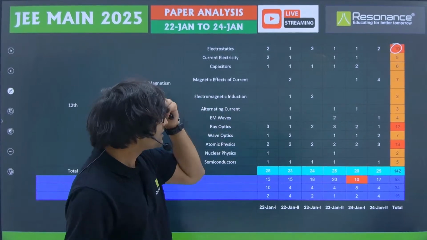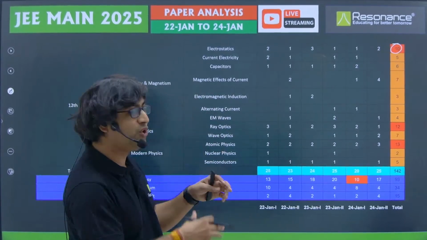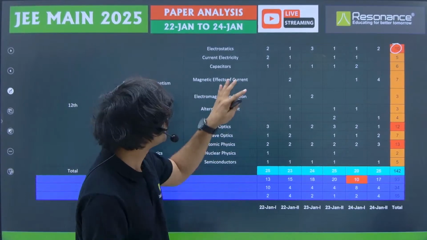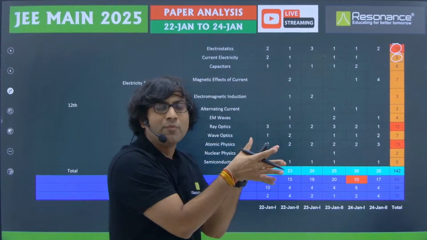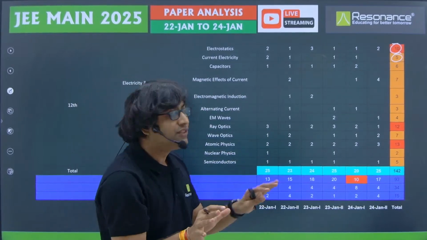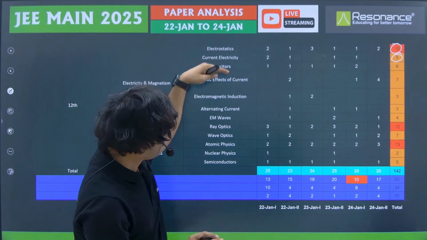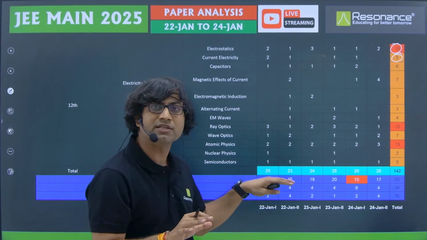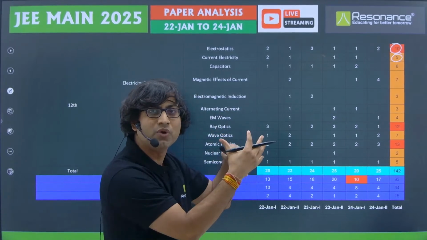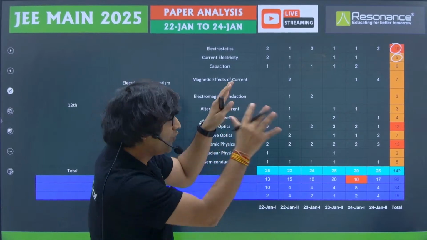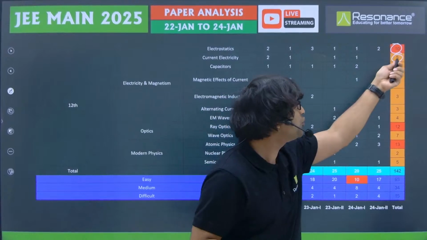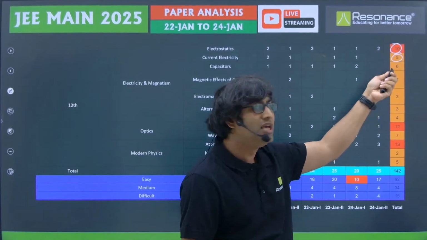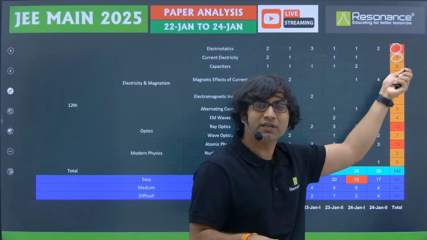Now current electricity, we had high hopes from current electricity, but you can see that only 5 questions were asked straight from current electricity. However, there were questions in capacitors, also there were questions in semiconductors, which was actually related to current electricity. So overall, if you want to look at the weightage of the current electricity, I think this should be somewhere around 10 to 11. So it will match up with the weightage of the electrostatics.